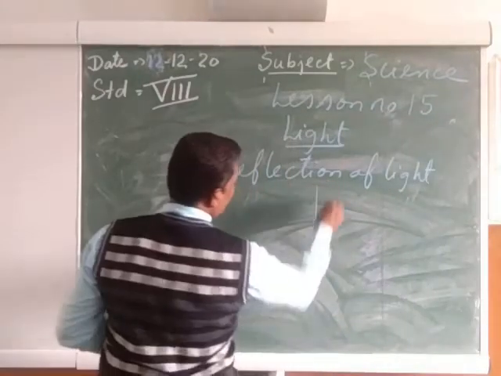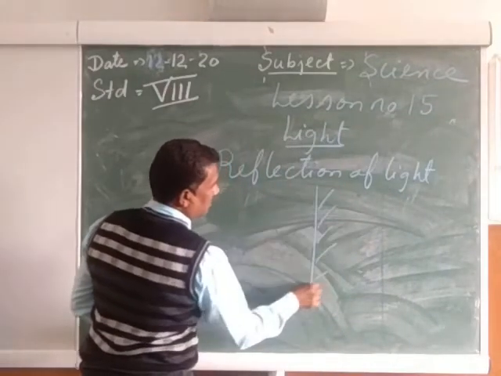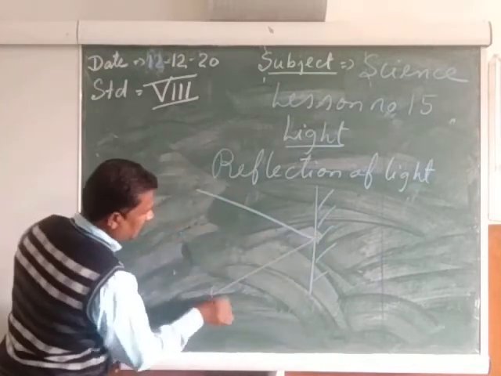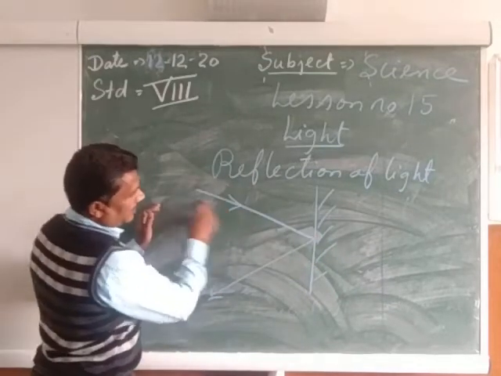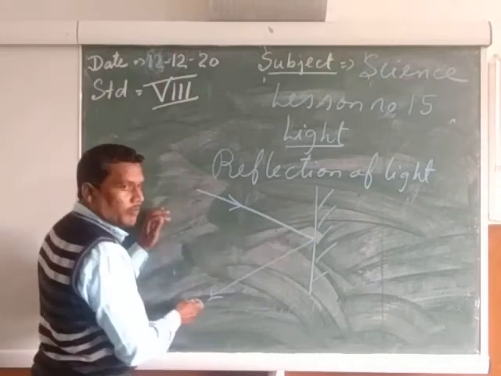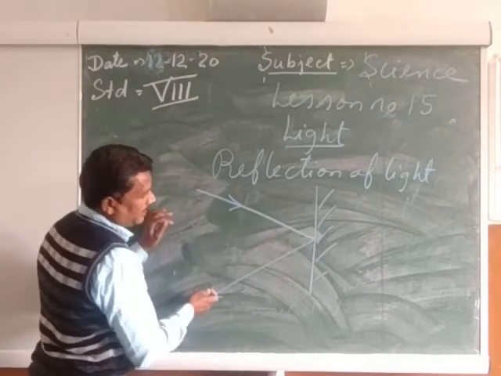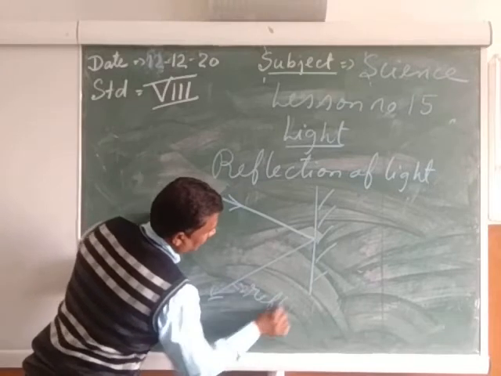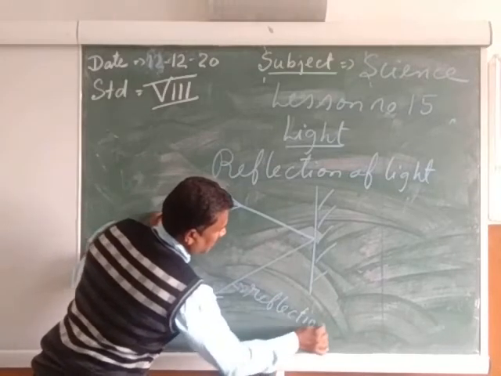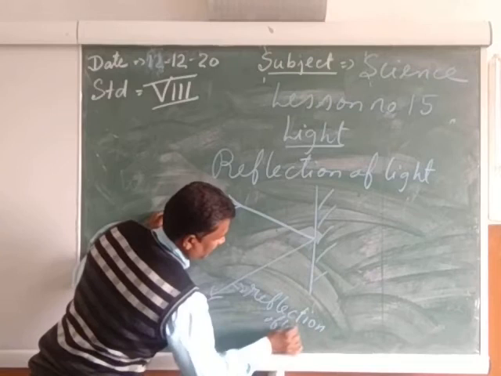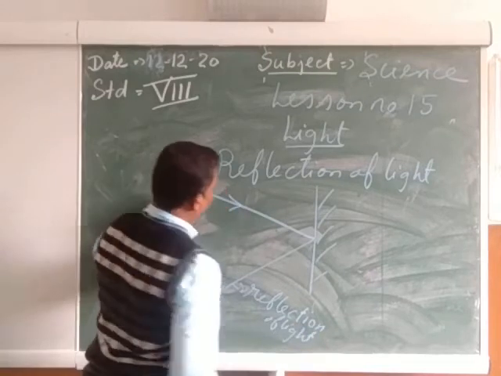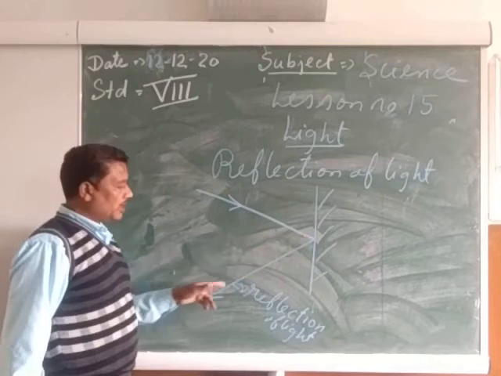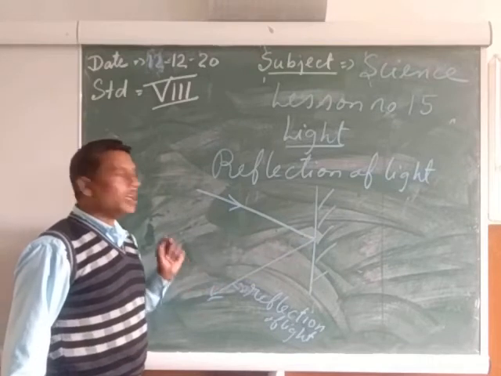For example, my child, suppose this is a mirror. The light is falling. After falling, the light will come back. So the coming back of the light is called the reflection of light. See my child, light is falling on the object. After falling on the object, the light is coming back. The coming back of the light is called the reflection of the light.